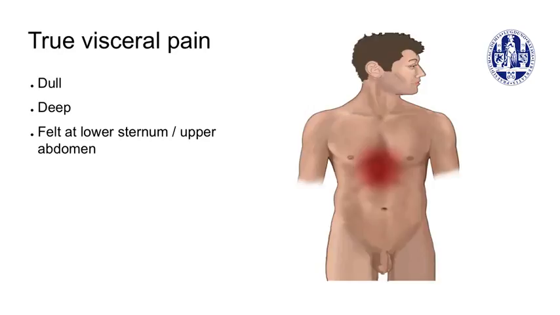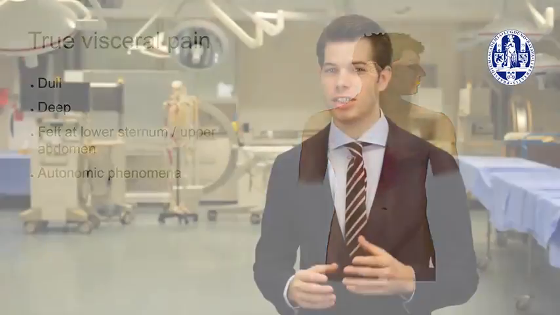This midline localization is thought to be due to the organs receiving autonomic innervation from both sides through the sympathetic trunks. True visceral pain characteristically is accompanied by autonomic phenomena. These symptoms include nausea, vomiting, profuse sweating, pallor, changes in heart rate, blood pressure and body temperature, and diarrhea. Furthermore, emotional responses such as anxiety and anguish also can be experienced. This is why visceral pain can be such a frightening experience.